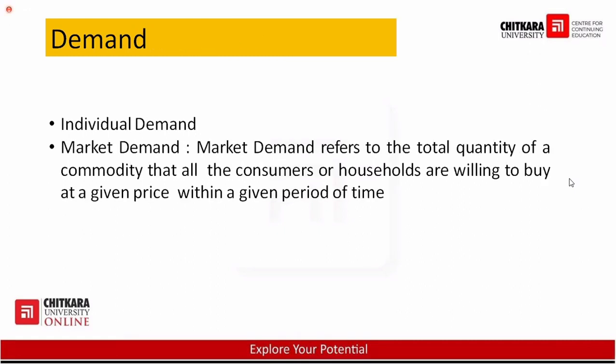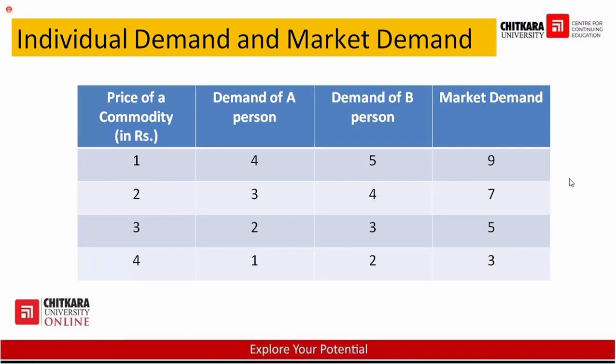So we have the two types of demand over here generally, the individual demand and market demand. Let's understand with this table. Individual demand is the demand of one person for a particular commodity at different price levels. It is known as individual demand. Clear?